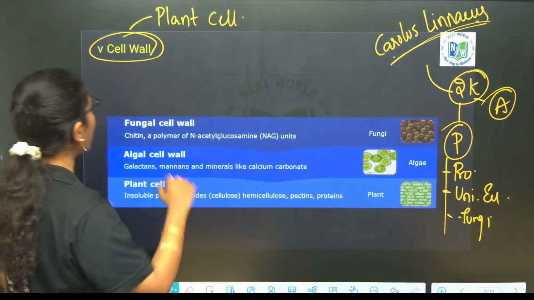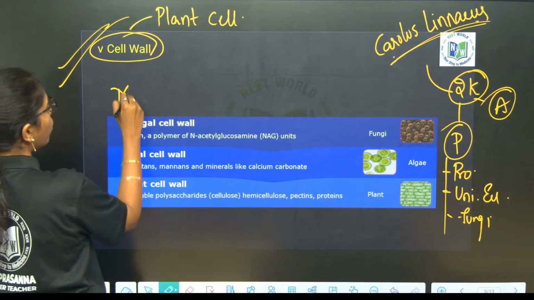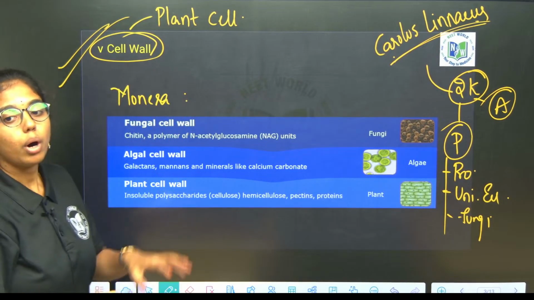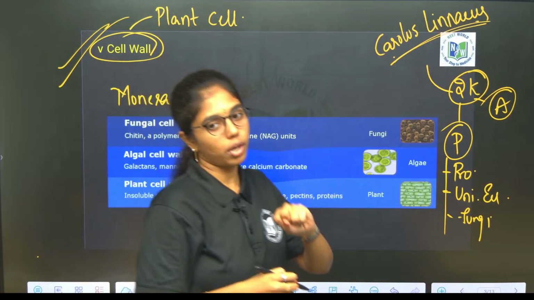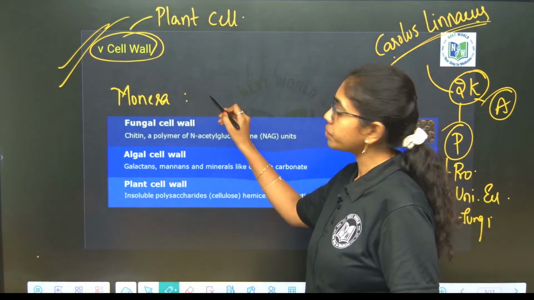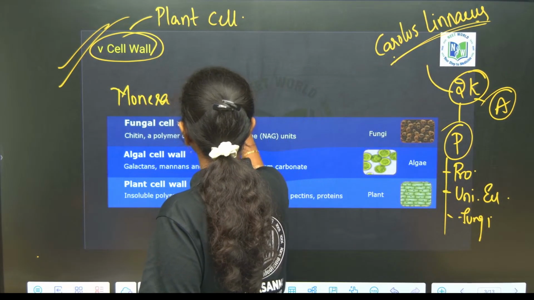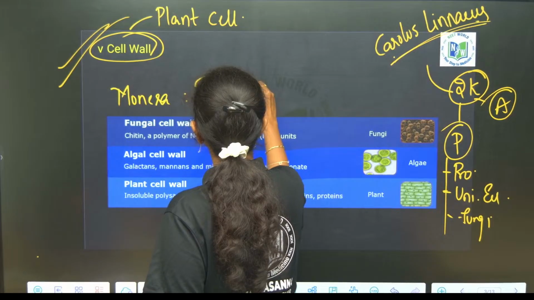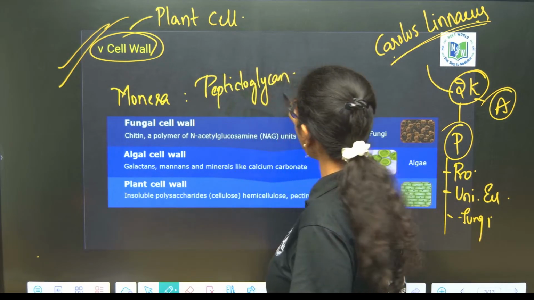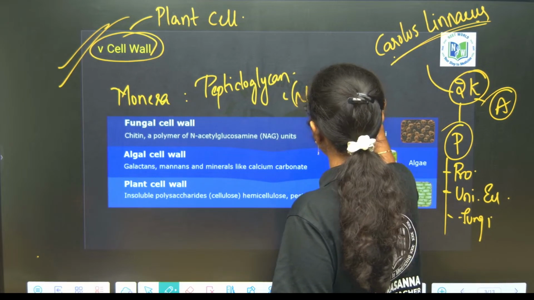As such, when we discuss the cell wall, what will be the composition of the cell wall of Monera? We know bacteria are the sole members of the kingdom Monera. Most of the Monerans will have a peptidoglycan cell wall, with NAG units, those are N-acetyl glucosamine units.